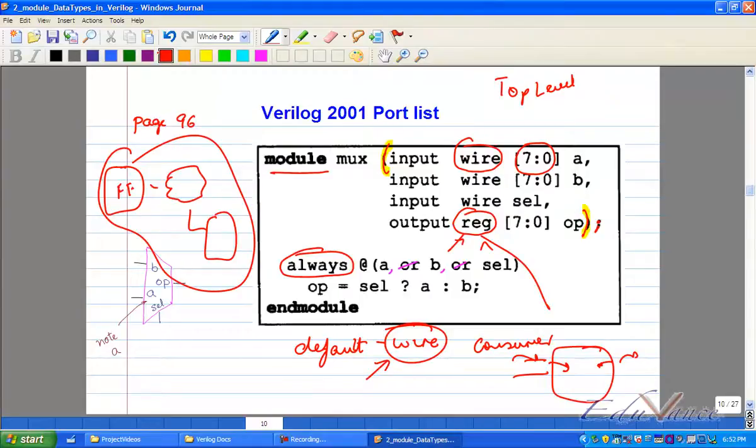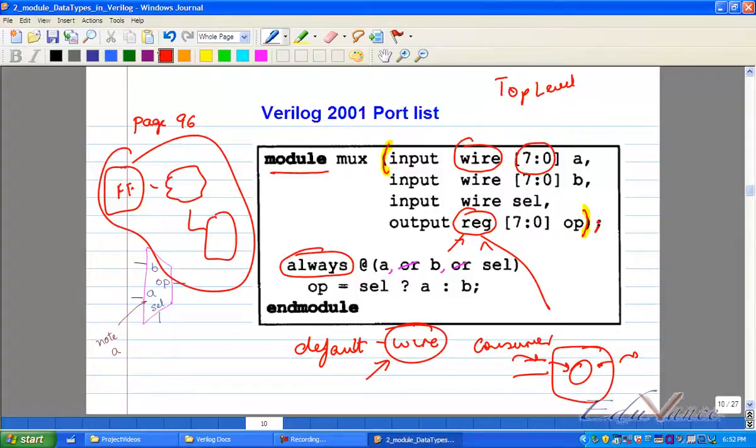Okay, so whoever is consuming the value inside, please understand that. I hope you are following. Whoever is consuming the value inside, if that guy is of the type reg, let me rephrase. The consumer, you understand consumer, na?